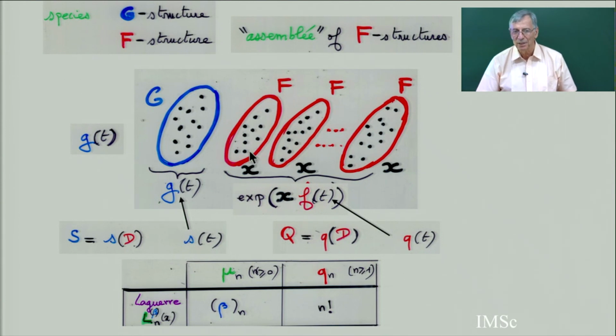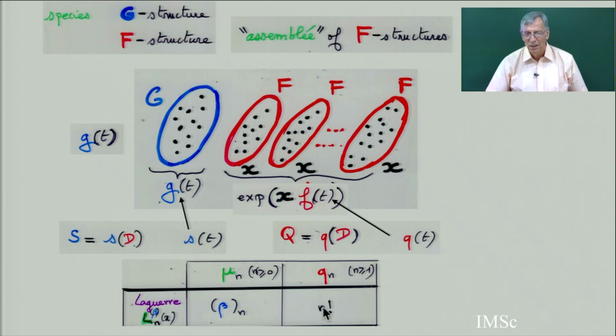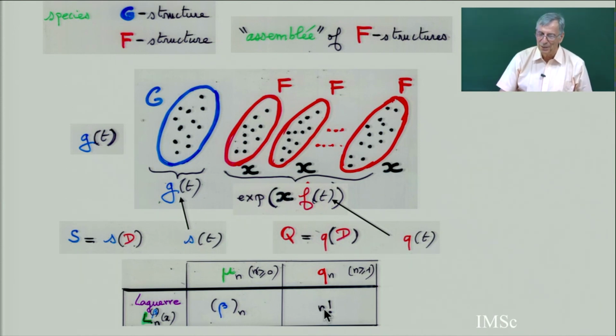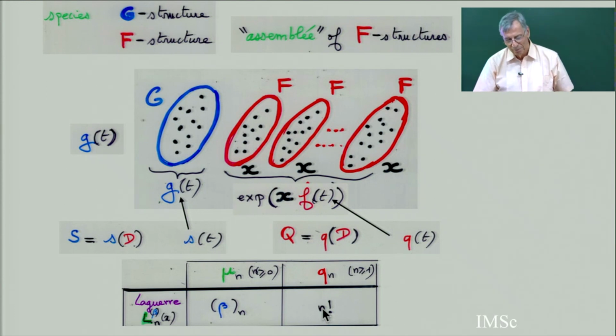It's not (n+1) factorial, it's n factorial because for each block, if I have only 1 point, it will be 1. If I have 2 points, it will be 2 factorial. So here you get permutations. And so your Q operator, the delta operator Q for Laguerre, is exactly this derivative function of n factorial. It's 1 over 1 minus t.